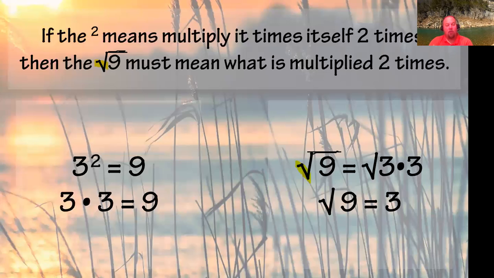Exponents are a way of doing multiplication quicker. Square root is a way of doing division quicker. So they're all kind of connected there. That interconnectedness, again like building fluency, is important to see and understand so you can go forward. So as we see this, 3 squared equals 9, or 3 times 3 equals 9.